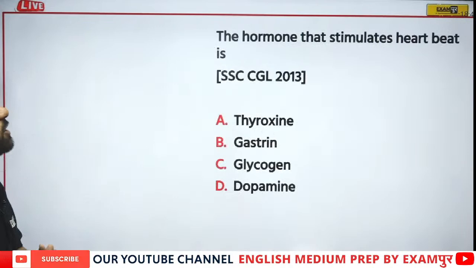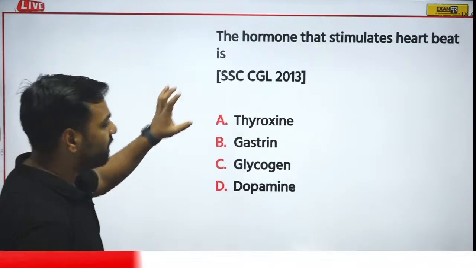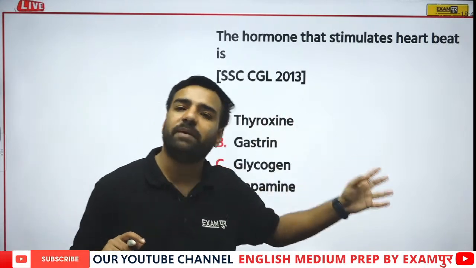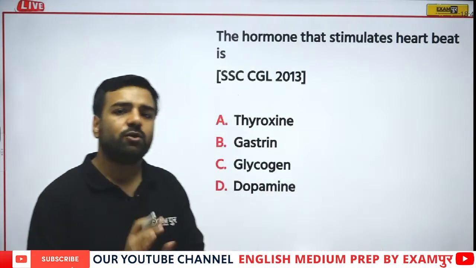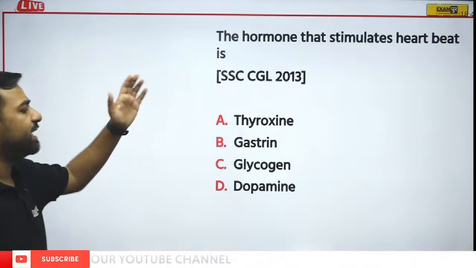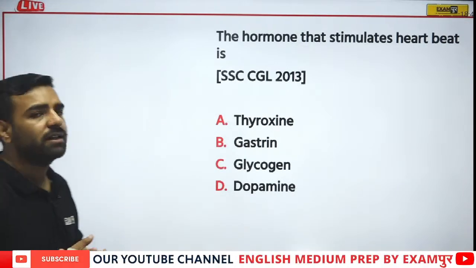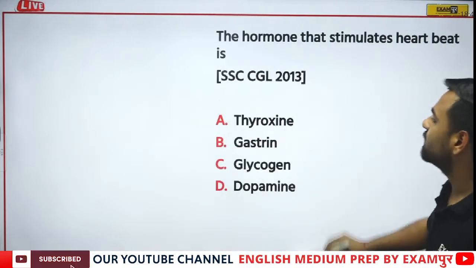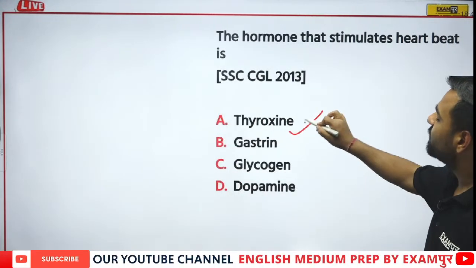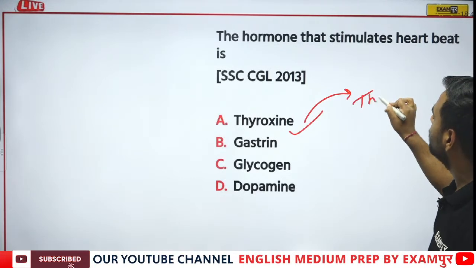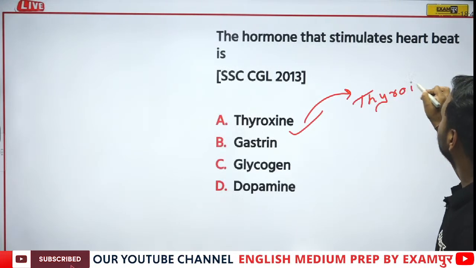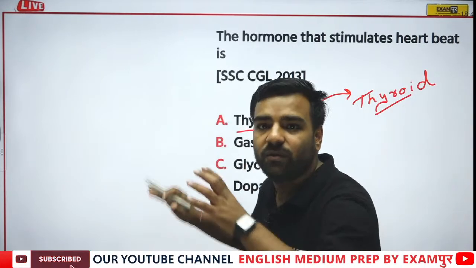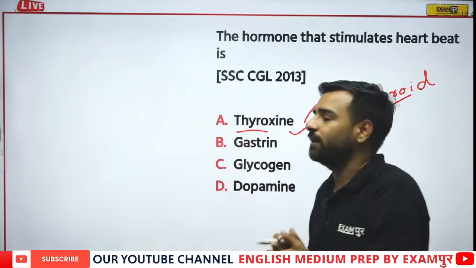Next question. The hormone that stimulates heartbeat is dash. If I talk about the heartbeat, that means we are talking about blood pressure control as well. True? So here we have several options: thyroxine, gastrin, glycogen or dopamine. Please remember, the correct answer would be thyroxine, which is generated from the thyroid gland, and yes, we can denote it from thyro, that is thyroxine, which is generated from the thyroid gland.